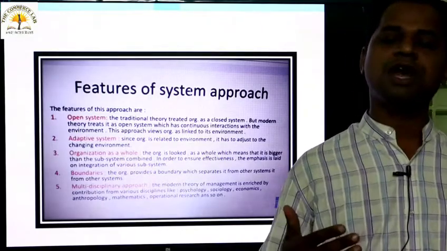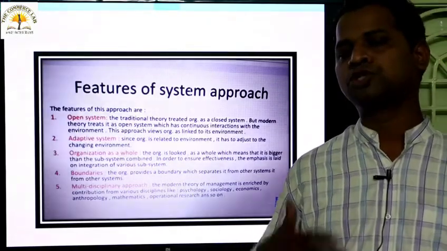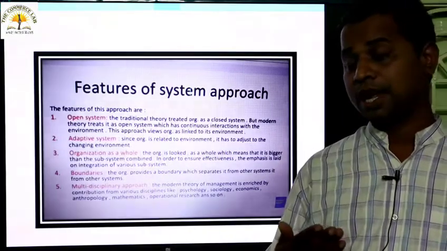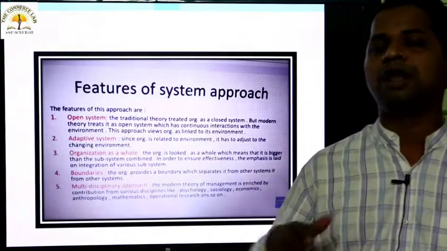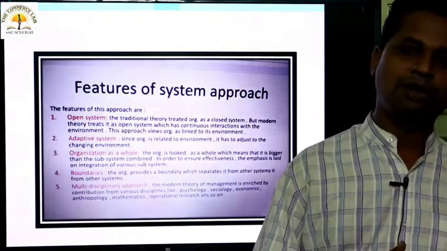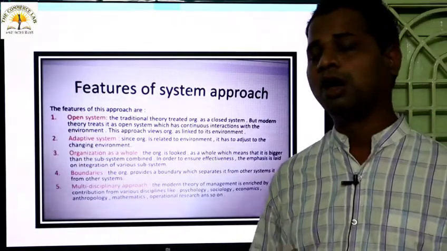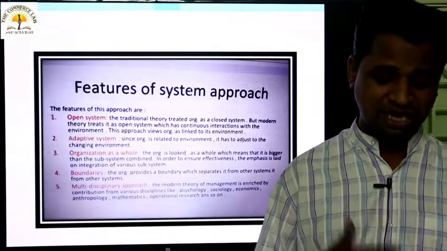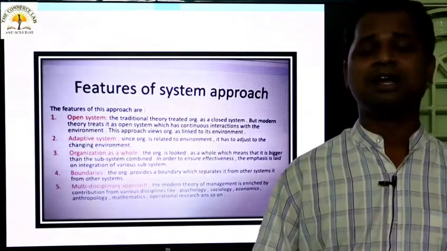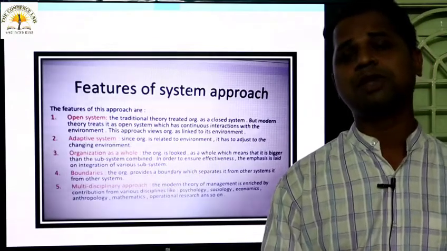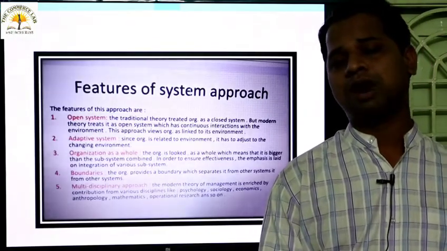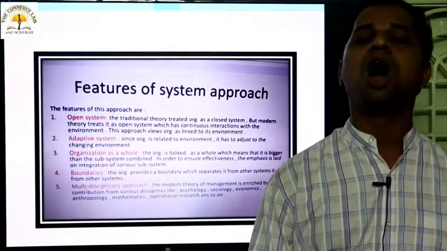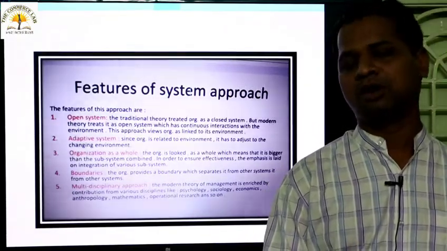The organization has to interact with the external environment, that means open system. Nowadays all organizations have to interact with the external environment. They have to see the political environment, the government, the taxation authorities, the customer, the supplier, everybody. So that's why all business units nowadays are open systems, because they have to interact with people outside the organization.